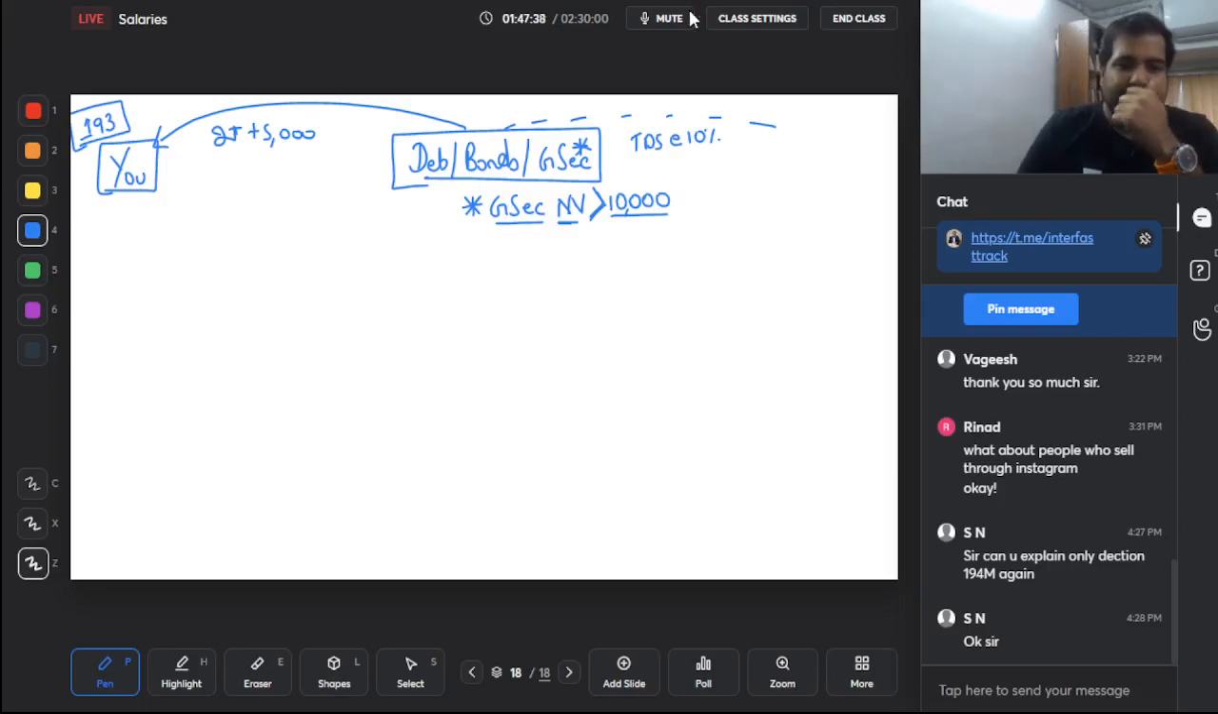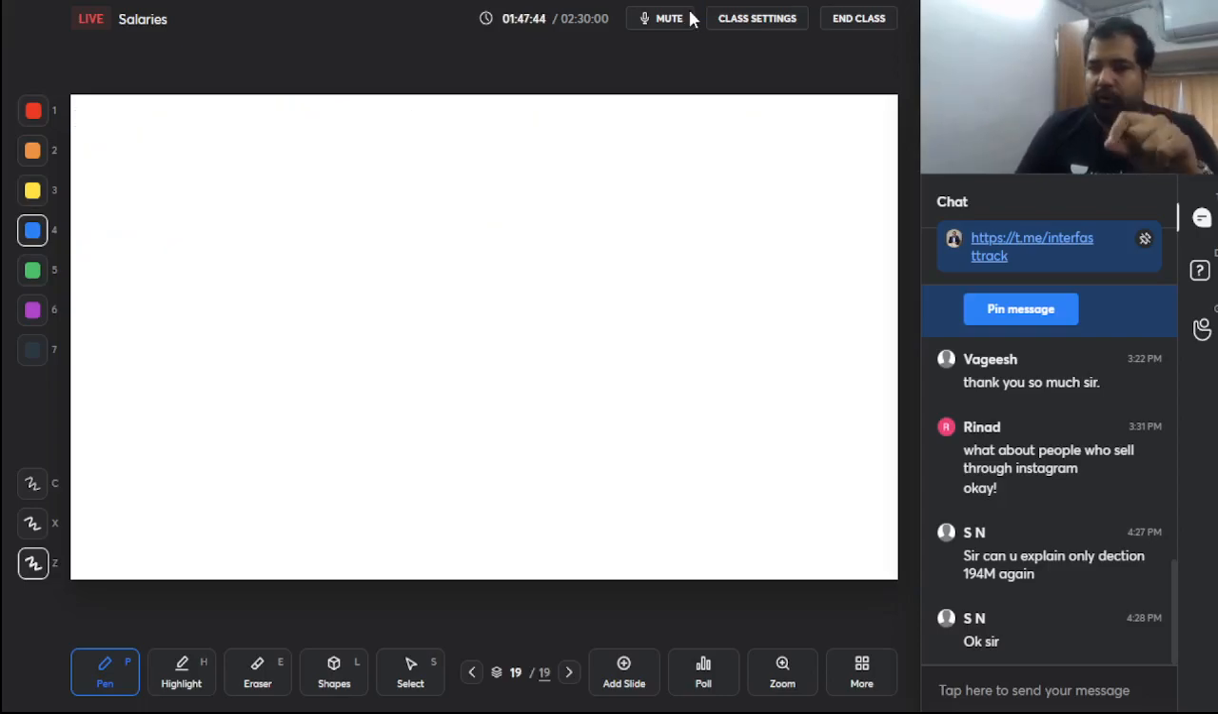Perfect. So this is section 193, and we come to one of the main sections, guys, of interest, which is bank interest, etc., which is given by India's best bank, Axis Bank. Not really, but the section is 194A.